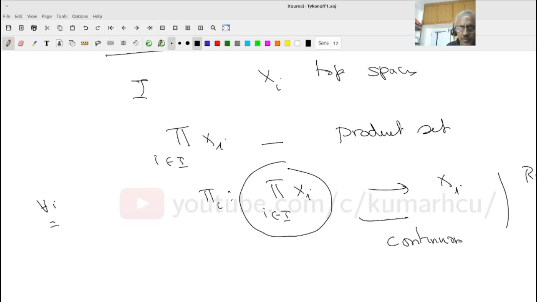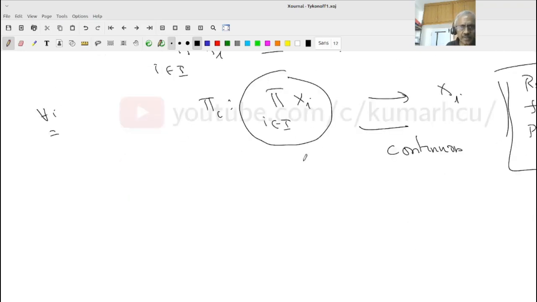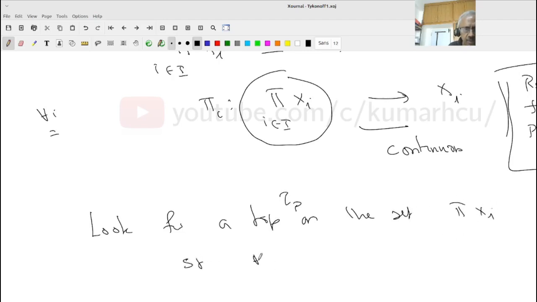Please review my product topology, the finite product. If you only thought of U1 cross U2 kind of thing, then you will miss the point. Are you following? So what I want is, for each i, this. We look for a topology tau, let us call it tau p, on the set product Xi such that for all i the projection map phi i from product Xi to Xi is continuous.